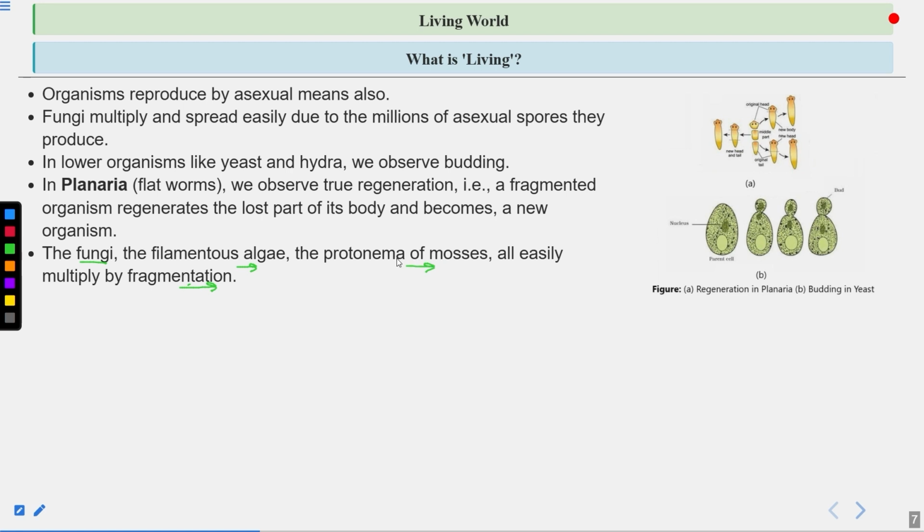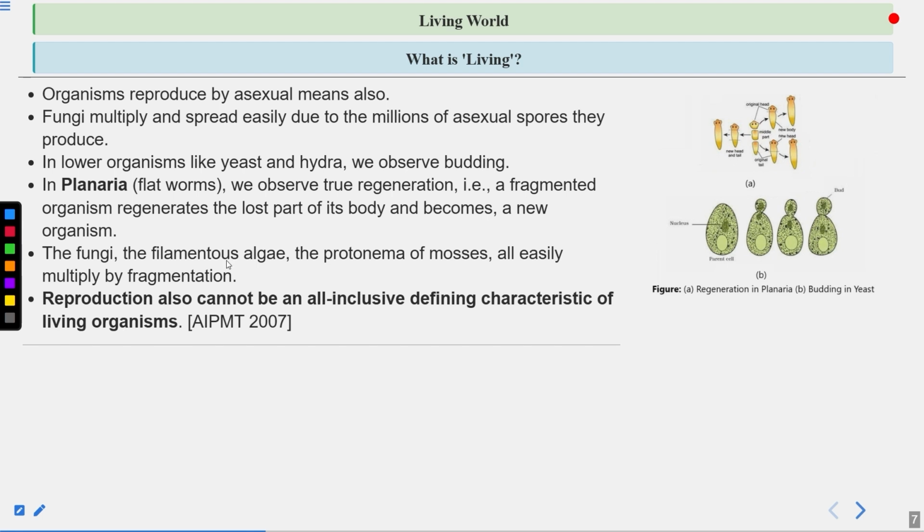This is the early thread-like stage, present in moss. This also can multiply by fragmentation. What happens in fragmentation? Small fragments can give rise to the entire organism.